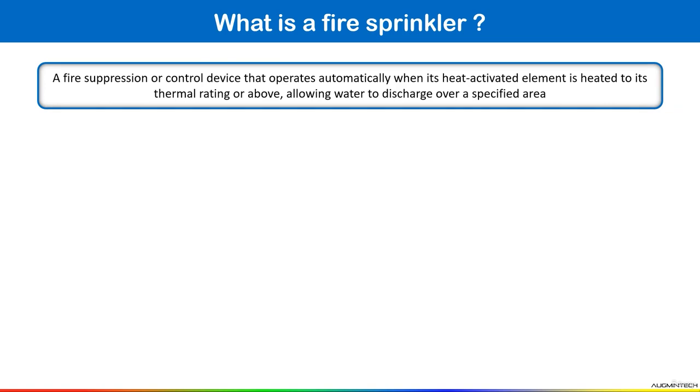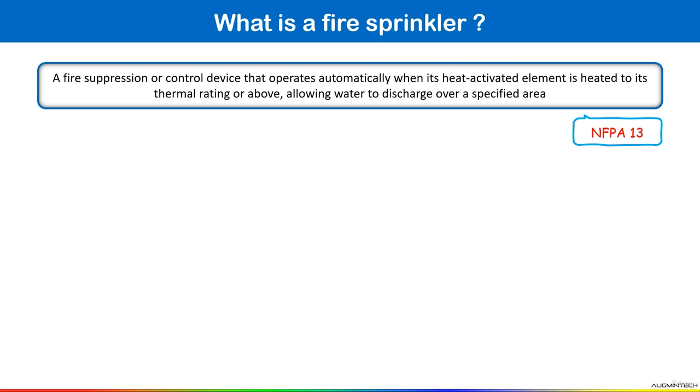It is a fire suppression or control device that operates automatically when its heat activated element is heated to its thermal rating or above, allowing water to discharge over a specified area. Okay. This detail which I have explained is as per NFPA 13.